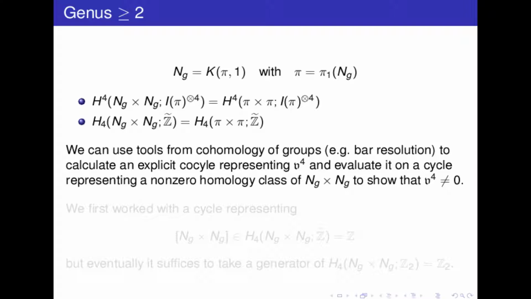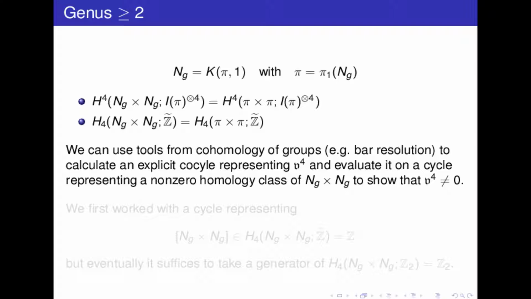And we can use the tools of cohomology of groups to work at the chain-cochain levels, in particular the bar resolution. And so this was our strategy: to compute an explicit cocycle representing the obstruction and an explicit cycle representing a non-trivial homology class, and to evaluate and to see that this is not trivial.